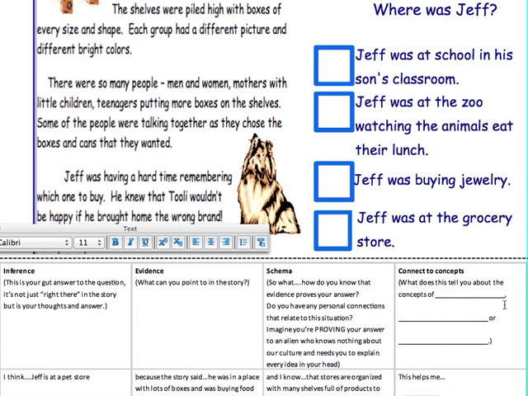Now, this last category where you connect concepts would be if we're talking about a social studies or a science lesson. For this, since it's just a reading lesson, I could talk about how it helps me to know the setting, and therefore I can understand the story better. But for right now, we're just focusing on this level 3.